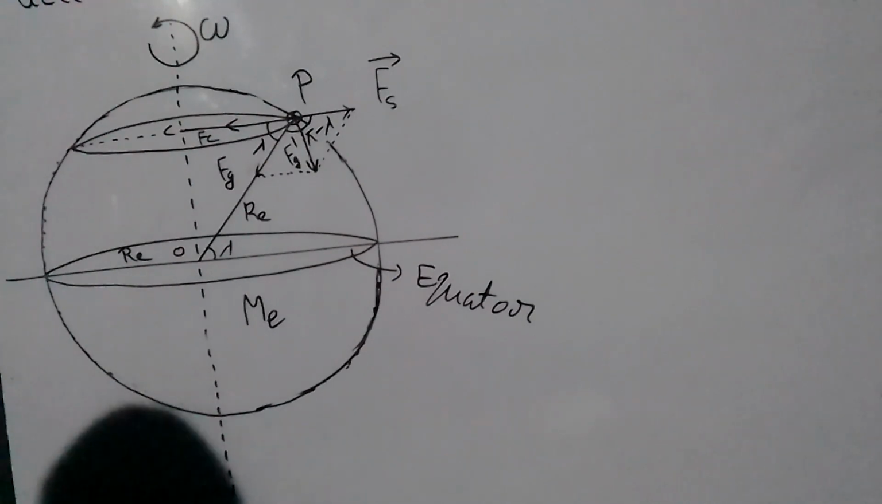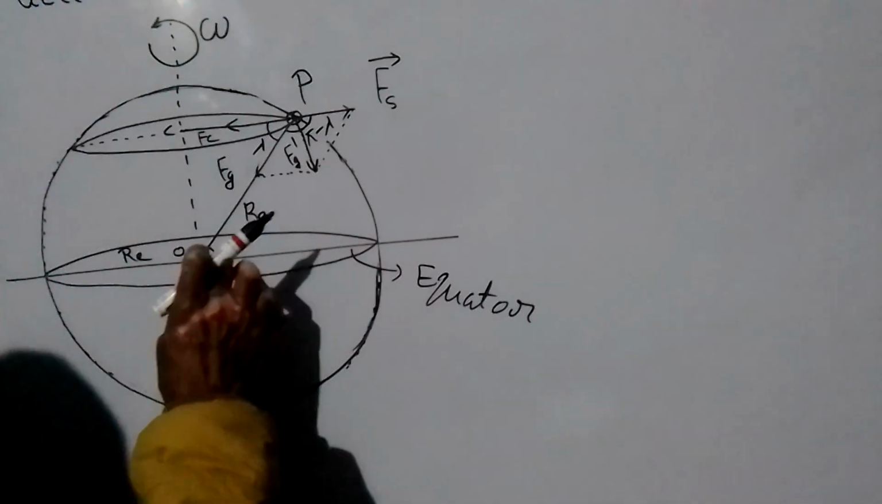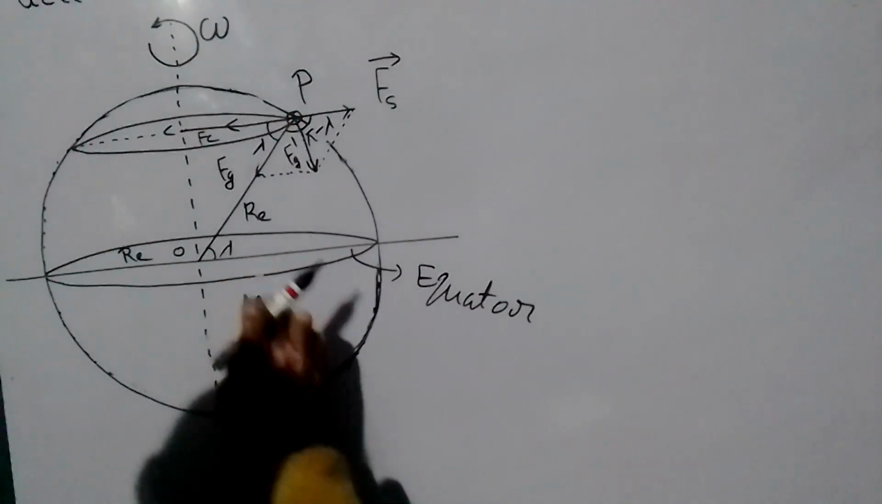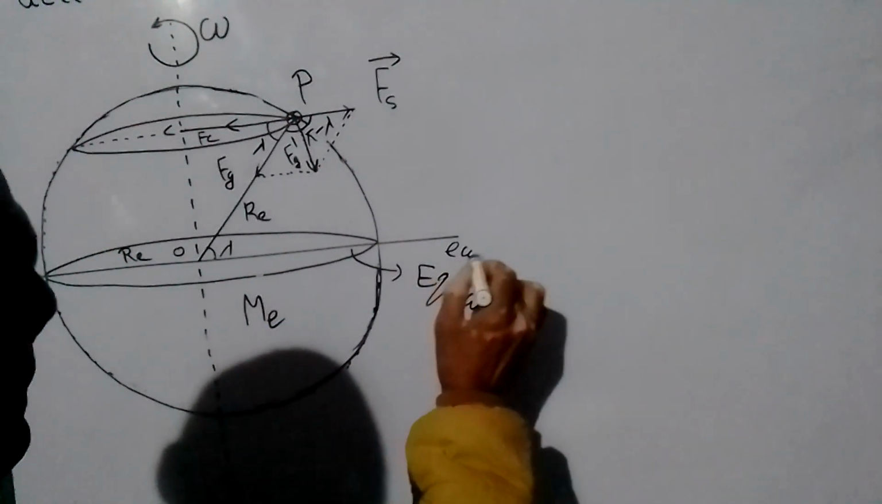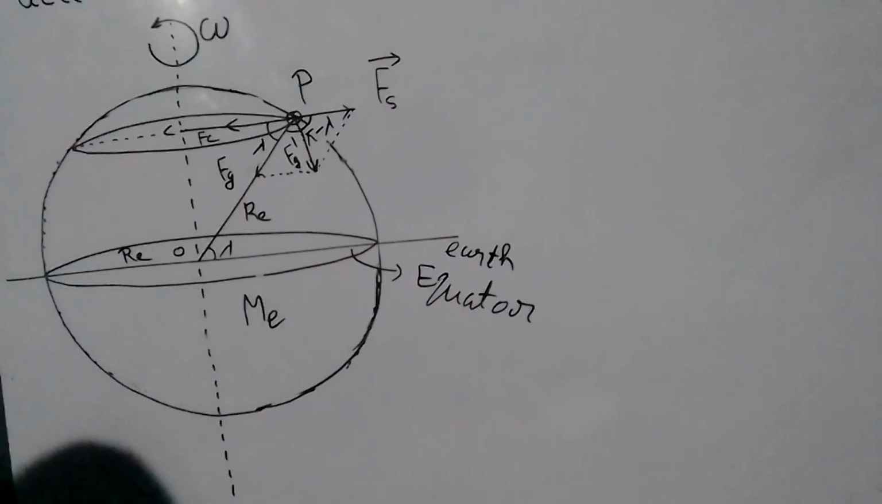The angle made by the line joining the point at the Earth surface to the center of Earth is known as latitude. Okay. So this is your latitude. This is the angle made by point P with the Earth equator. This is your Earth geographic equator. Okay. Mass of Earth is Me.